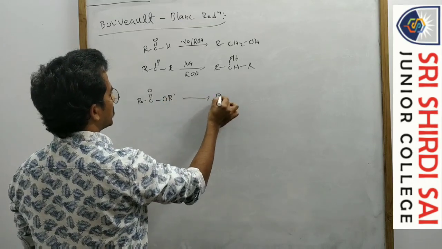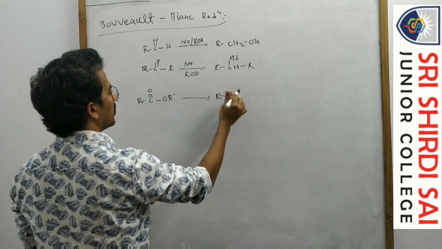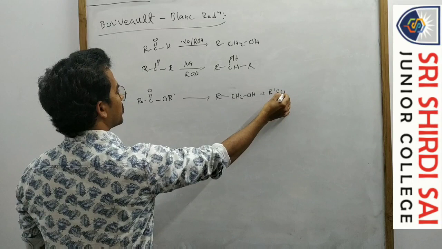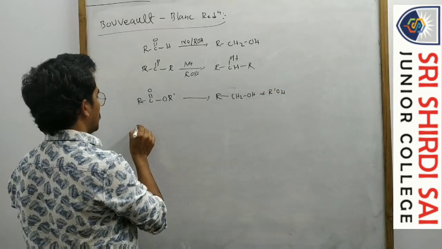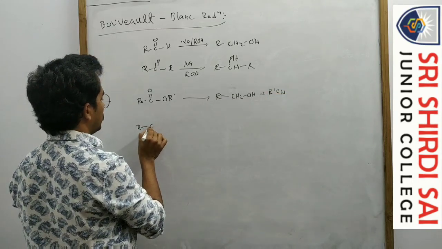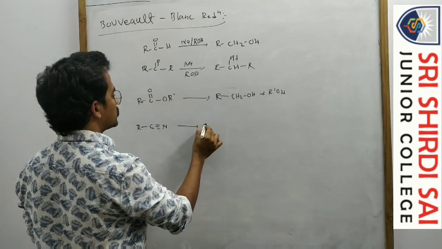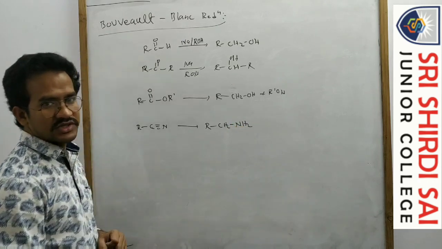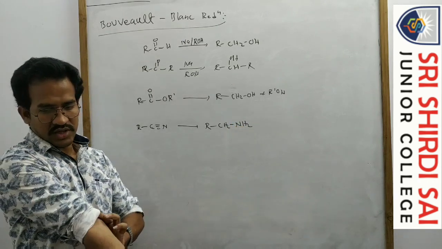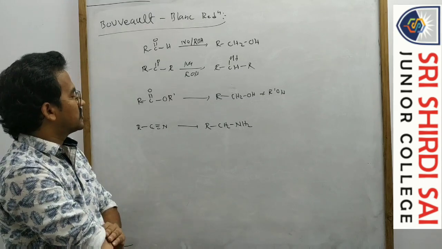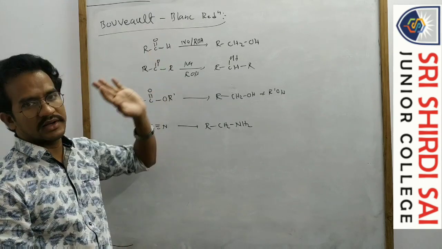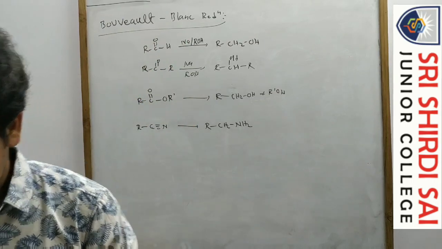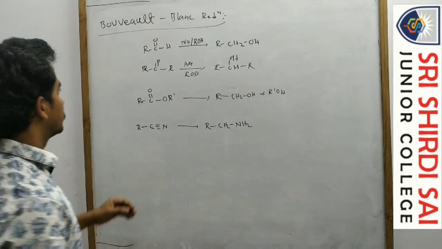Esters are also reduced to alcohol plus R'OH. And the cyanides are reduced to RCH2NH2. The cyanides are reduced to RCH2NH2. Okay, it's an important reduction reaction, the Bouveault-Blanc reduction. This is given in the NCERT textbook also.